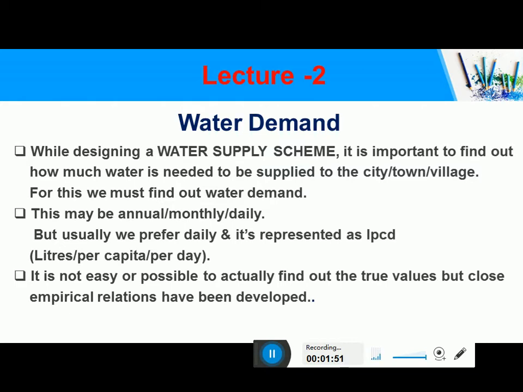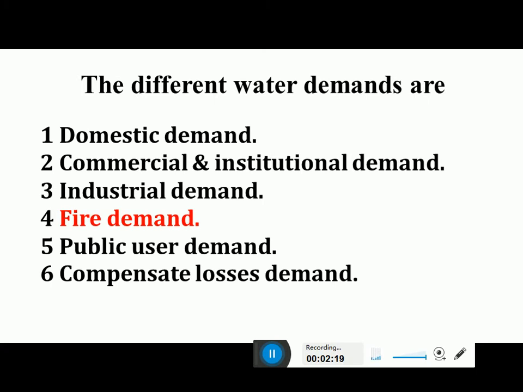It is not actually easy to find out the true values, but close empirical relationships have been developed. Because for major cities, especially for metro cities, the population growth is not linear. It grows exponentially due to the huge influx of population. Hence it is not very easy to find out the exact number, but some empirical relationships have been developed.